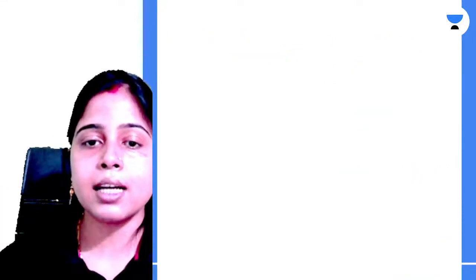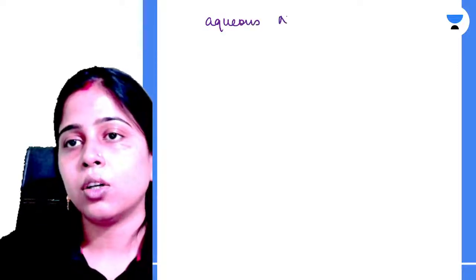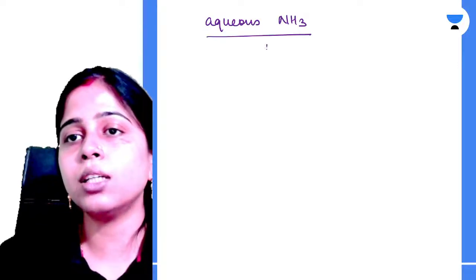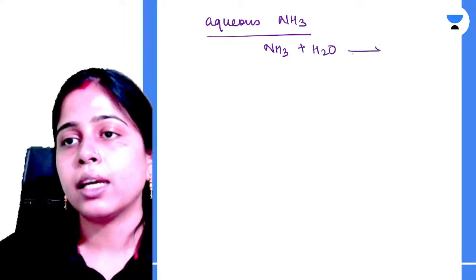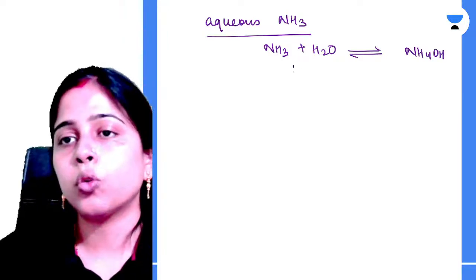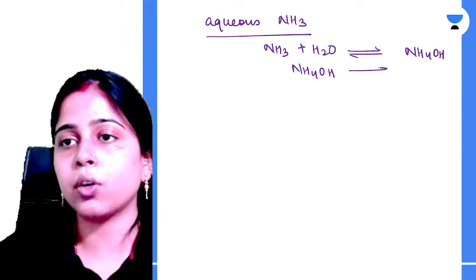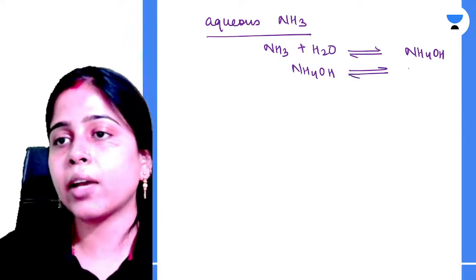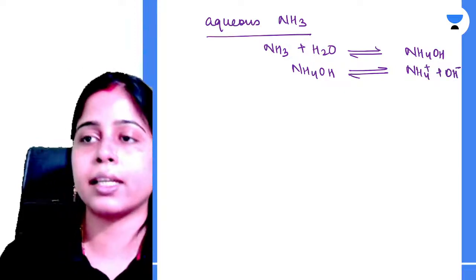So let's discuss your aqueous ammonia. Aqueous ammonia is what? When you dissolve ammonia gas into water, it produces ammonium hydroxide, which in turn gets ionized to produce ammonium ion and hydroxyl ions.